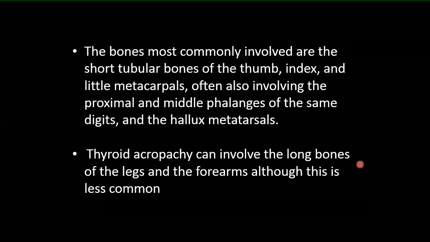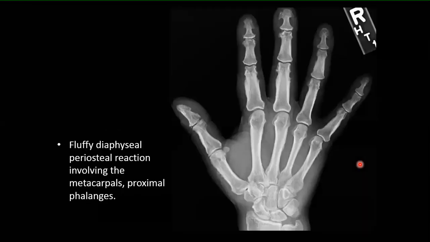Also the proximal and middle phalanges of the same digits, so the proximal and middle phalanges of the thumb, index, and fifth fingers. And also the hallux or the big toe are involved. Thyroid acropachy can involve the long bones of the legs and forearms, although this is less common.